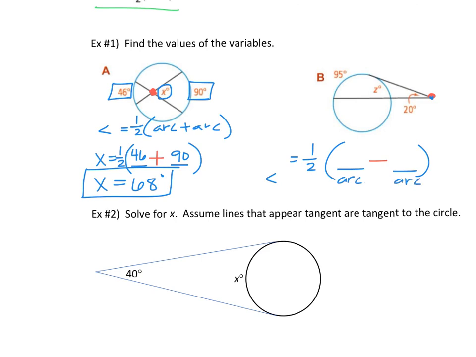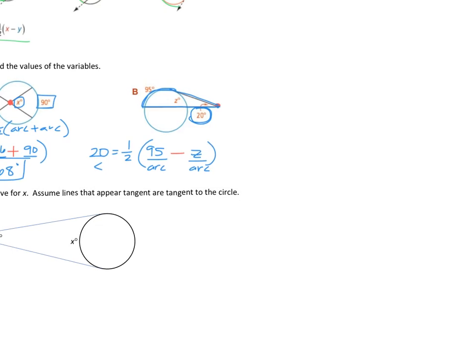Okay, well the angle is actually given to you this time. So you have a 20 for your angle. So 20 equals half. And then it's always the bigger arc minus the smaller arc, which if you think about these angles opening up, it's always going to be the one further away that's bigger. So in this case, it's 95 minus z. Okay, so if we're going to simplify that, we're going to solve. Right now we have 20 equals 1/2 of 95 minus z.